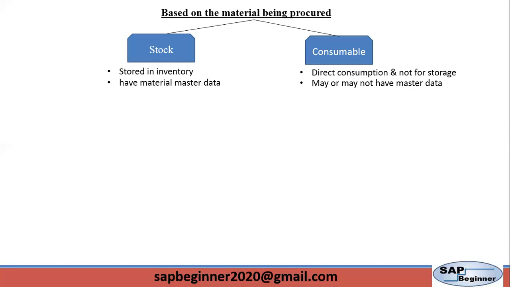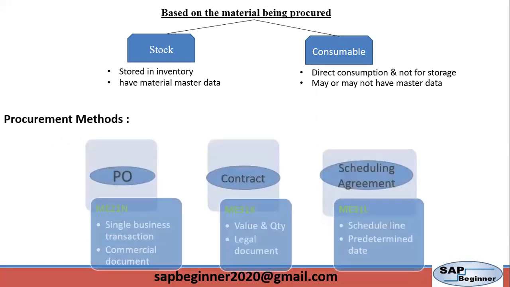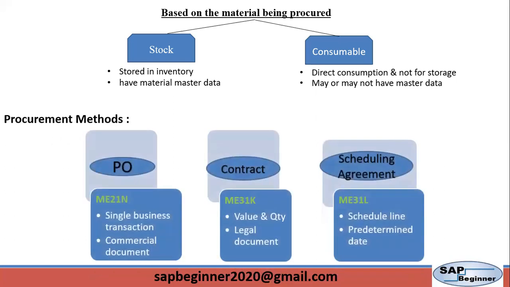Now, there are different types of procurement methods. So basically, what are the sources to procure the material? We have three types. First one is purchase order, second is contract, and third is scheduling agreement.